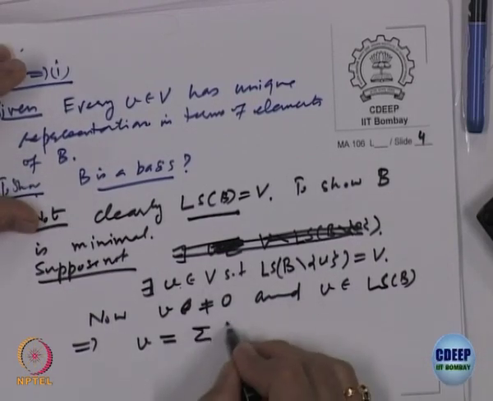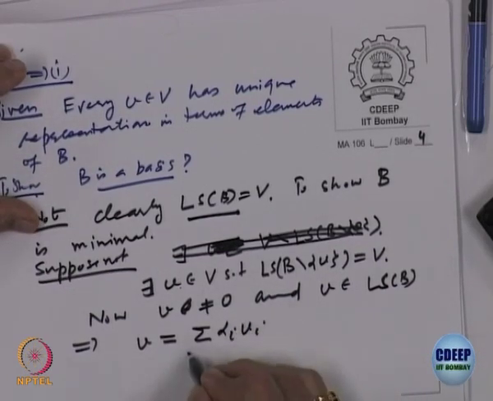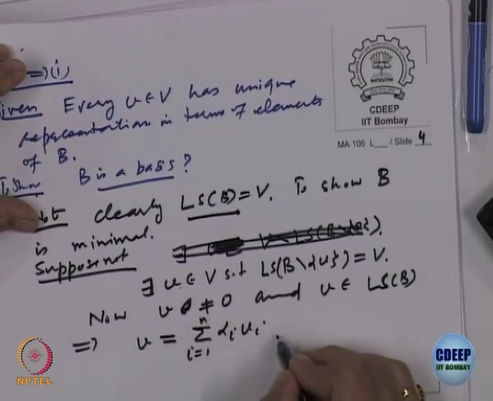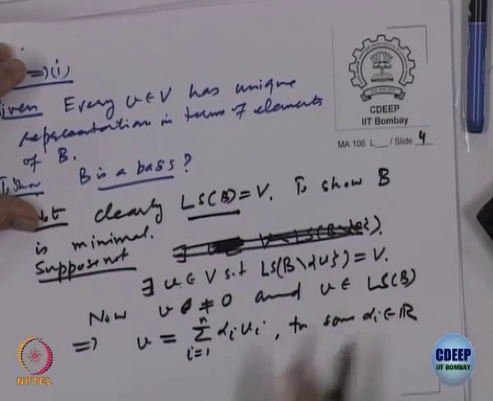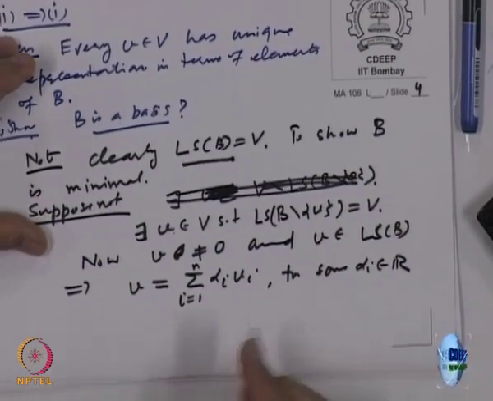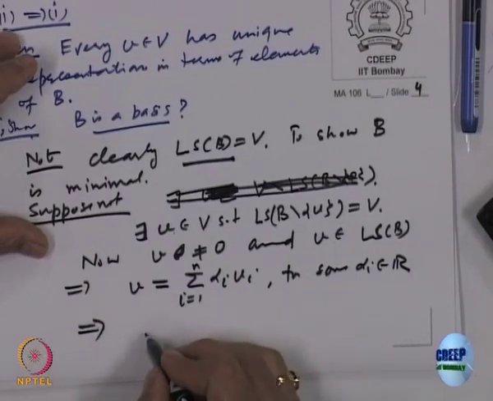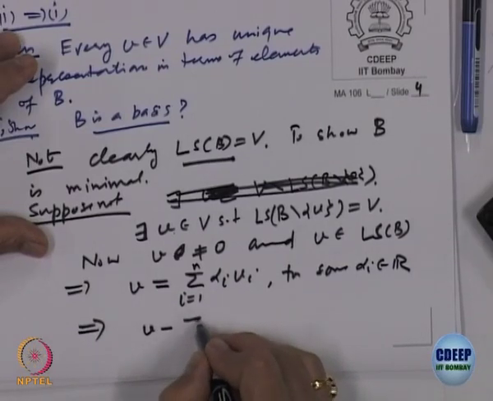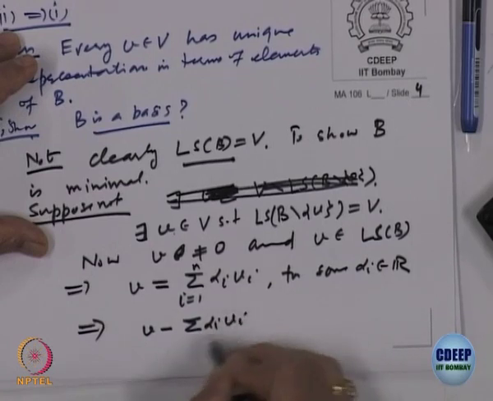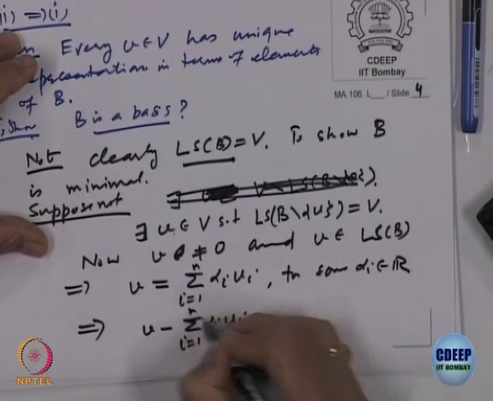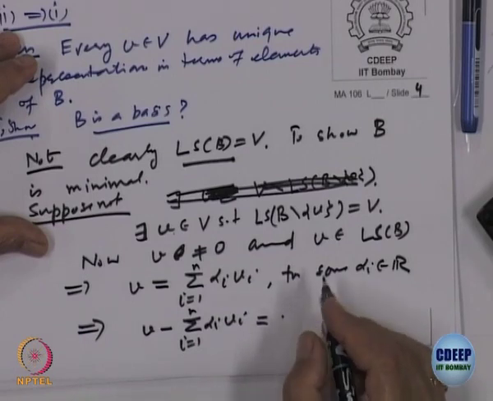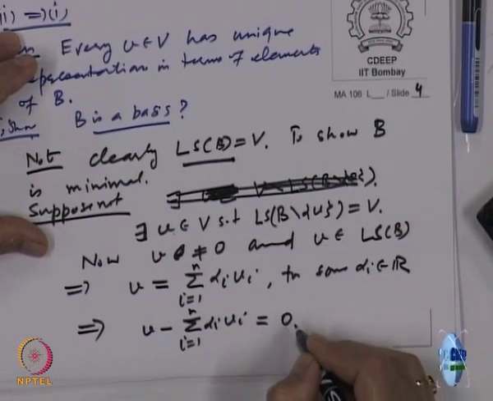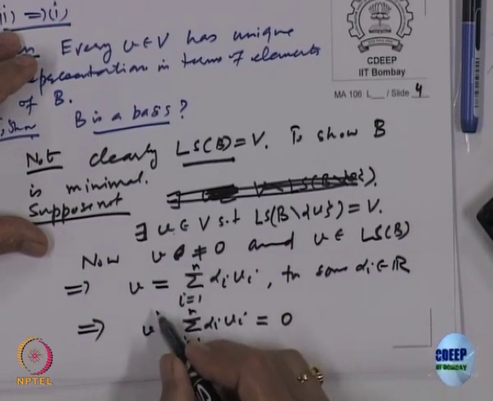So let us say it is sigma alpha i v i, i equal to 1 to n, for some scalars alpha i, right. But that means what? If I take everything on one side, v minus sigma alpha i v i, i equal to 1 to n, is equal to what? The 0 vector, right.